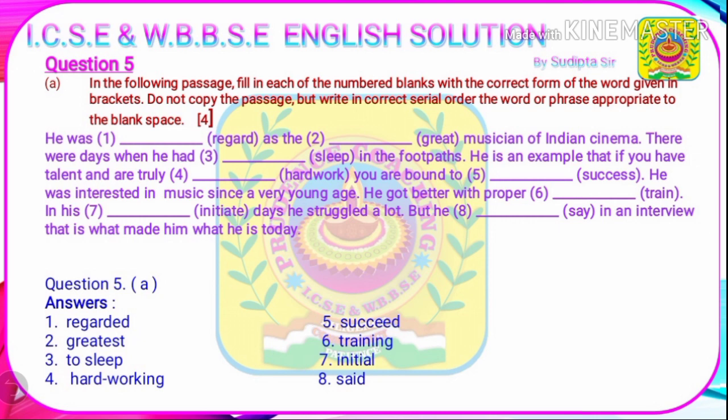Question 5a. In the following passage, fill in each of the numbered blanks with the correct form of the word given in brackets. Do not copy the passage but write in correct serial order the word or phrase appropriate to the blank space. So while writing your answer, you will have to write the serial number of your answer and write your answer vertically so it becomes easier for the examiner to check your answer correctly.